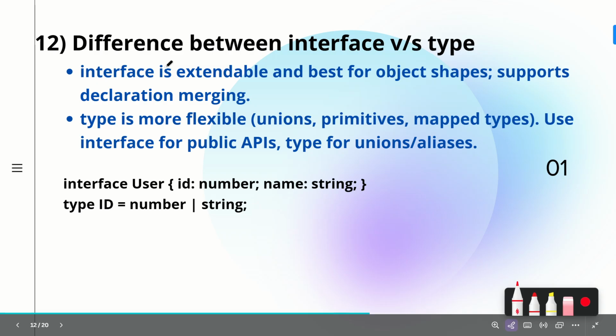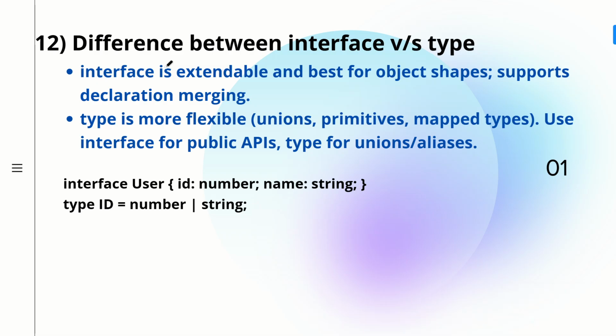Now your 12th question which was asked was what is the difference between interface versus type? So there is a slight difference between interface and type. Interfaces are extendable, that is, they are helpful for class oriented, object oriented programming. So if you want some kind of parent child relationship, so inheritance wise interfaces are useful, they are extendable and best for object shapes, and they support declaration merging. Whereas coming to type, they are more flexible with unions, with primitives or mapped types, and we have to make use of interface for public APIs and type for unions or aliases.